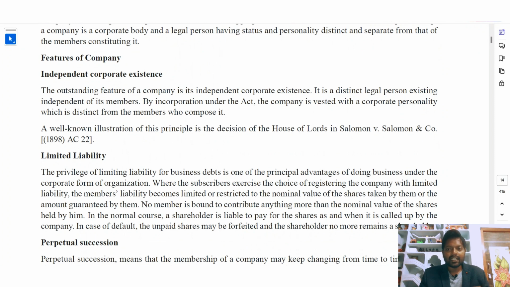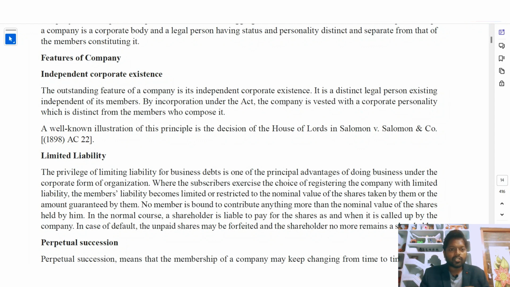It is a distinct legal person existing independent of its members. So it is different from members. Member is different and the company is different. So members' existence is different from the company's existence. By incorporation under the Act, the company is vested with a corporate personality which is distinct from the members who compose it. The members who started the company and the company are not the same. Members are different and the company is different.